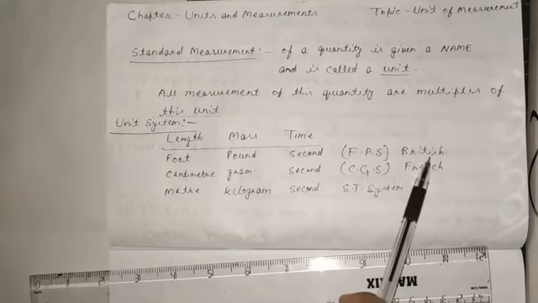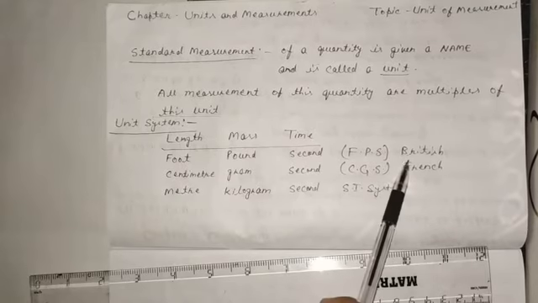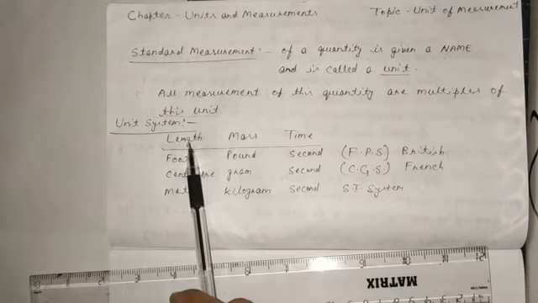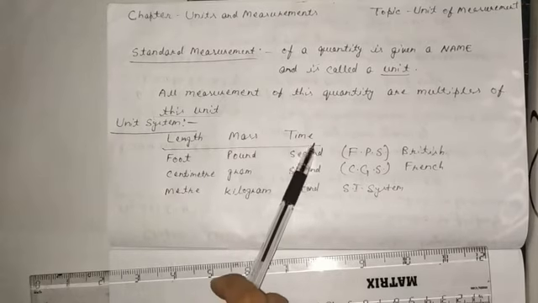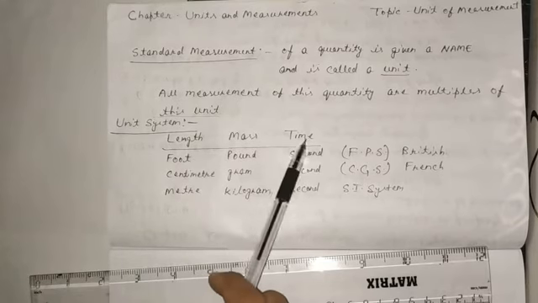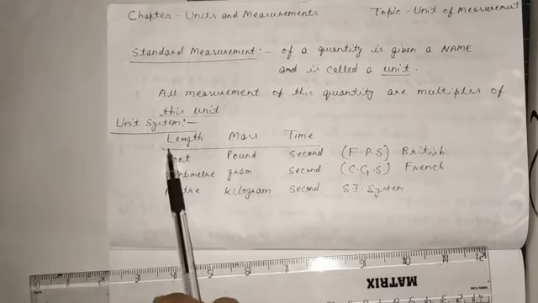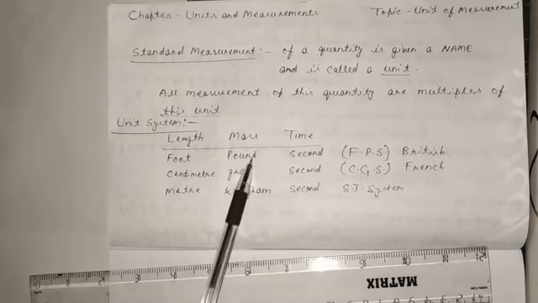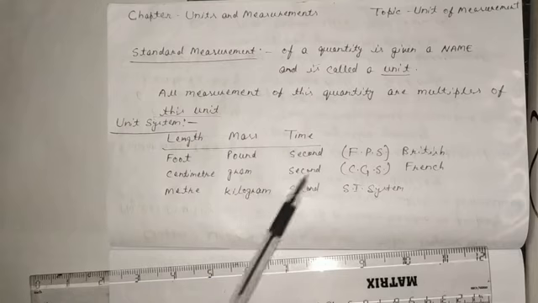This is the British system, the foot, pound, second system. In this system, the physical quantities are length, mass and time, and the standard units of these quantities are: the standard unit of length is foot, the standard unit of mass is pound, and the standard unit of time is second.